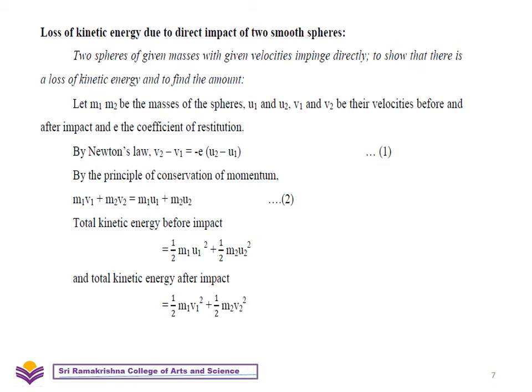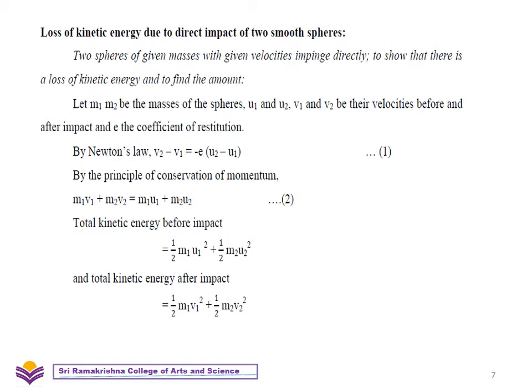Let m1, m2 be the masses of the spheres, u1 and u2 be the velocities before impact, and v1 and v2 be the velocities after impact, E be the coefficient of restitution. By Newton's experimental law, we have relative velocity after impact is equal to minus E times relative velocity before impact. By the principle of conservation of momentum, the total momentum after impact is equal to total momentum before impact.